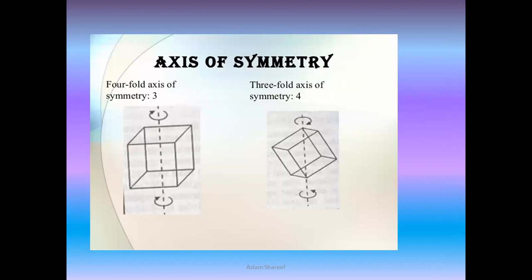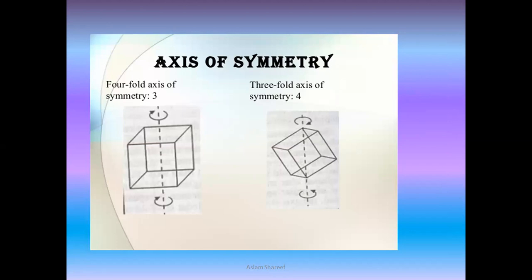It is basically an imaginary straight line about which, if a crystal is rotated, it will present the same appearance more than once during the complete revolution. As you can see here on the diagram, we are taking a simple cube and drawing a straight line, imagining this line gives us the axis of symmetry, by taking a complete rotation to be precise.